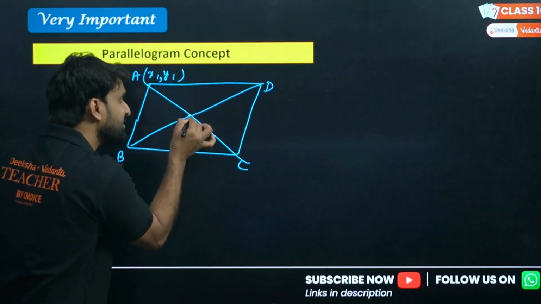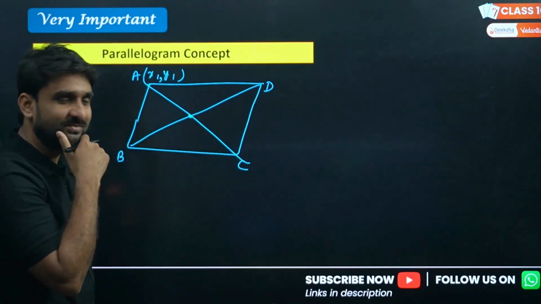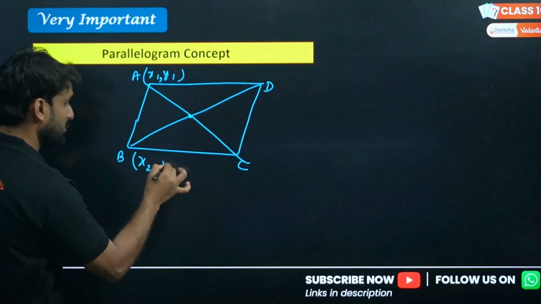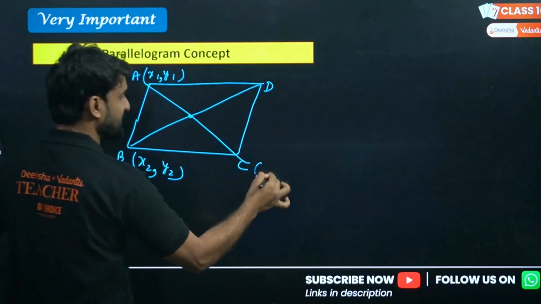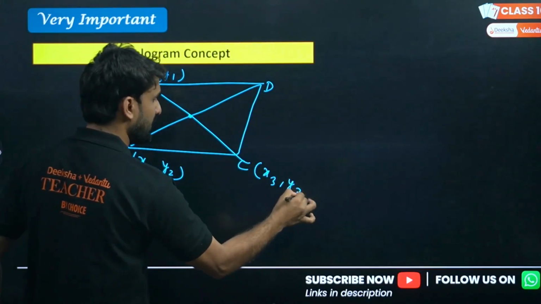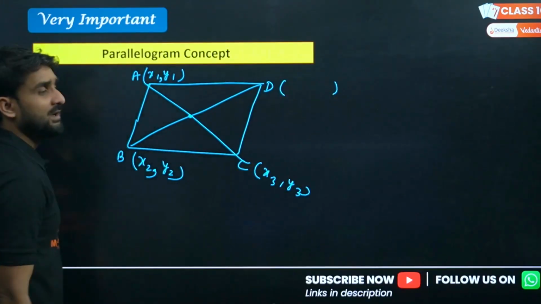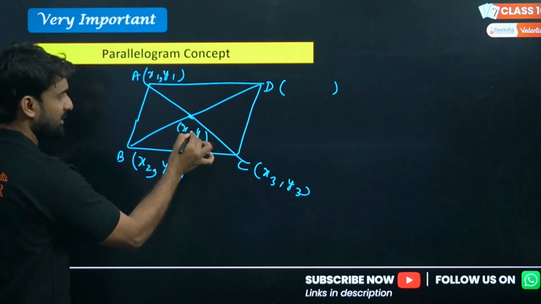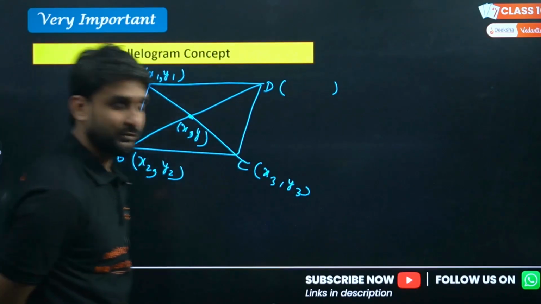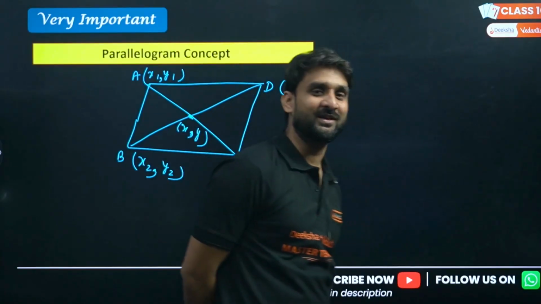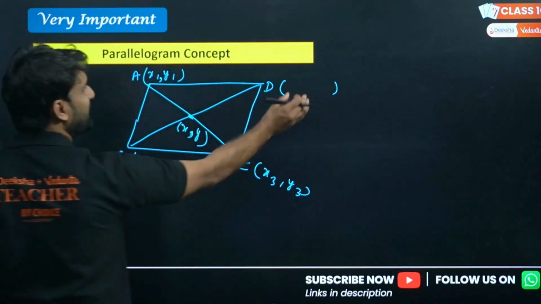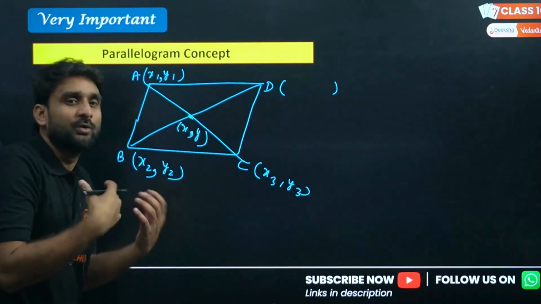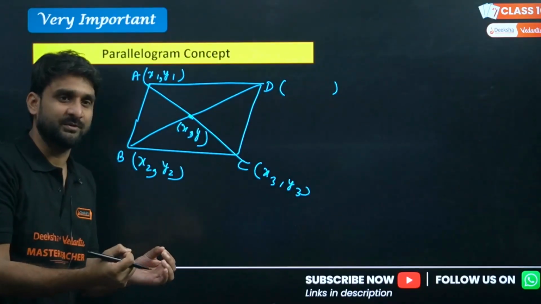But the point of intersection of diagonals will be given to you. Yeah, this point will be given to you. Like I'm calling this x2, y2 and this is x3, y3 and I don't know this point, and this point is given to you. Let's say x1, y1, x, y. So this is a very challenging question. Yeah, this is very logical. So we have to find the coordinate of point D, the D vertex. So what can we do here? There are a few concepts.